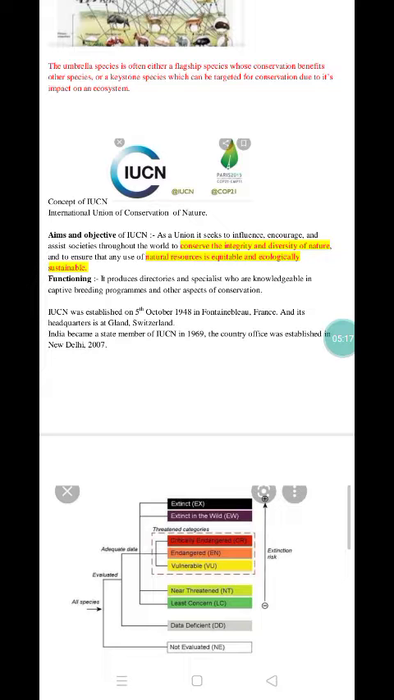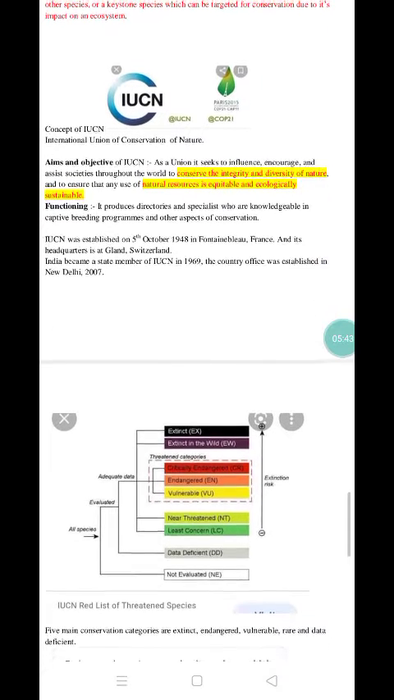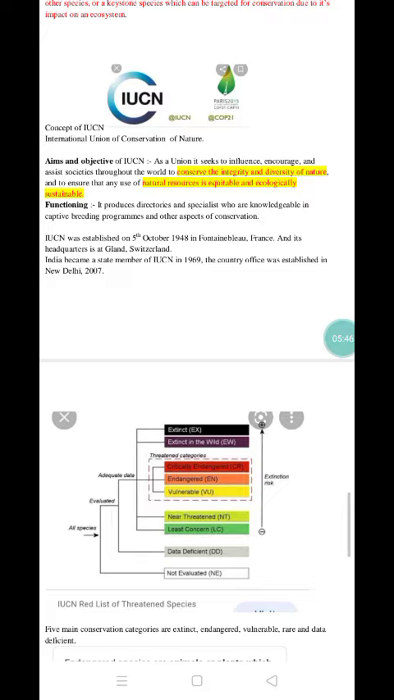The functioning of this organization is that it produces directories and specialists who are knowledgeable in captive breeding programs and other conservation related programs. IUCN was established on 5th October 1948 in Fontainebleau in France, and its headquarters are in Gland, Switzerland. India became a member of the IUCN in 1969, and the country's office is in New Delhi. It was established in the year 2007.